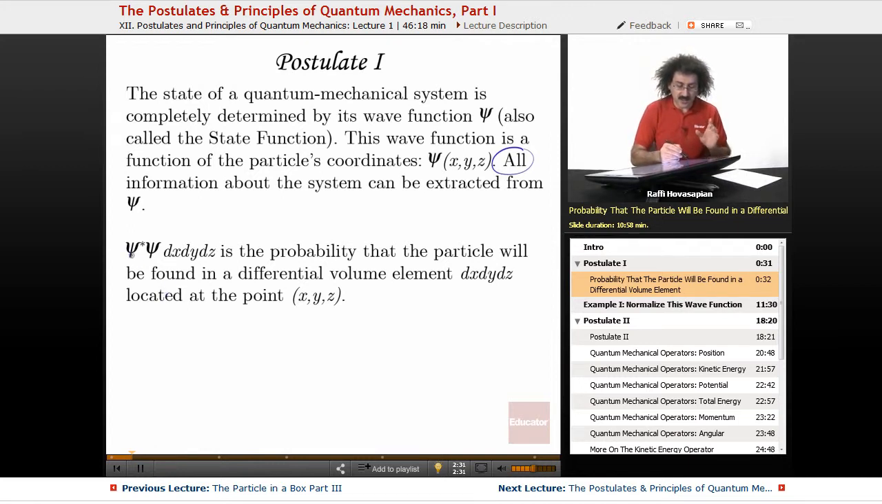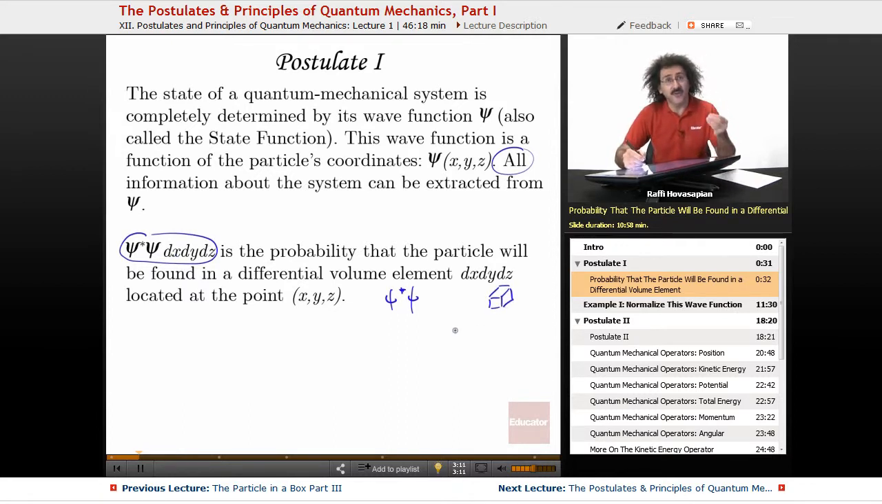Now, psi star, psi conjugate, times psi dx dy dz is the probability that the particle will be found in a differential volume element located at the point x, y, z. We've seen this before. Remember that when we multiply psi conjugate times psi, we get something called the probability density. When we multiply the probability density times either a length or an area or a volume, we get the probability. That's what this is. So this dx dy dz is just a differential volume element.